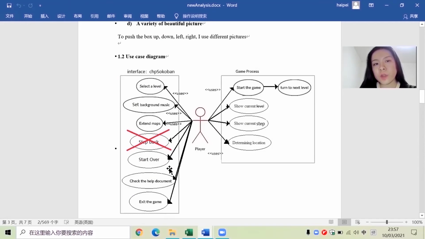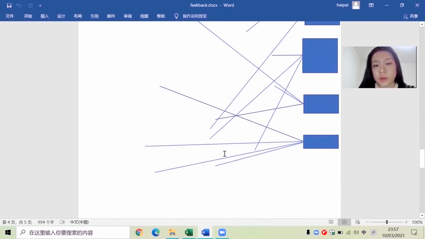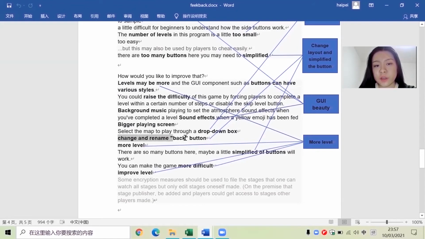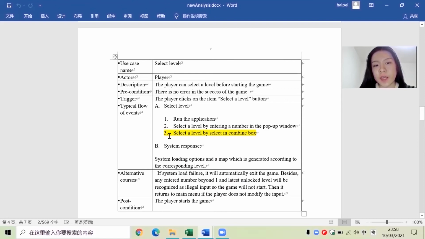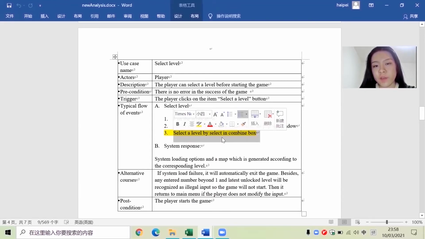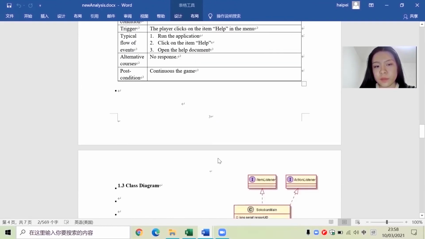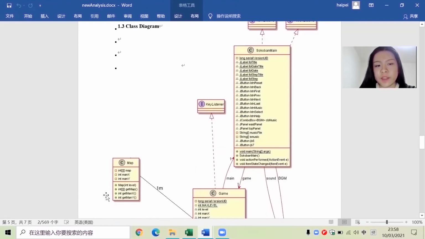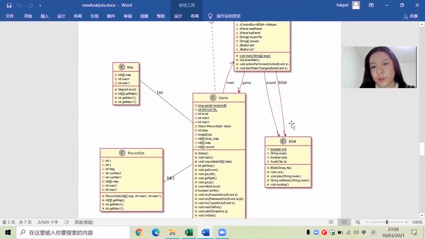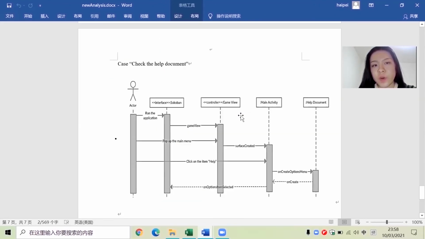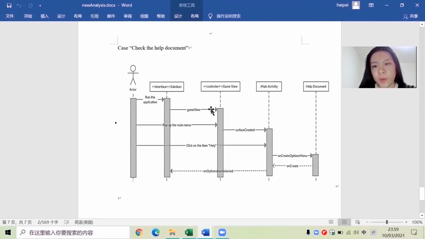I built a new use case diagram to delete the step back button because someone complained that the back button is confusing. And for the edit use case, I created a use case description. That's to select a level and help document. This is the new class diagram. This is the extend map function, and this is the new background music function. For the new help button, this is the sequence diagram.